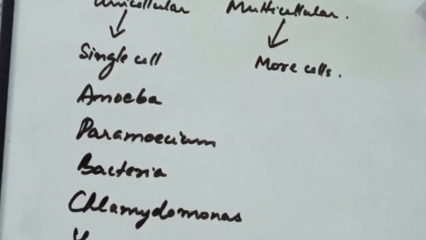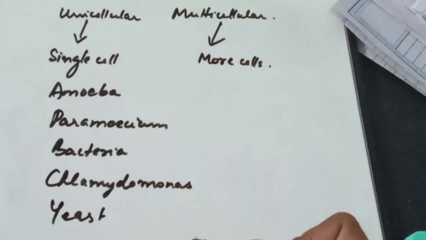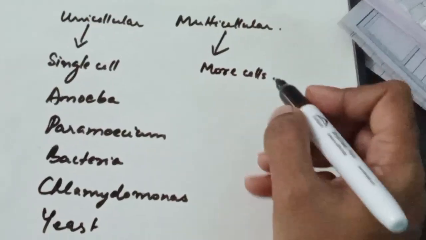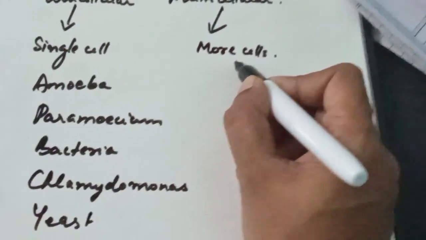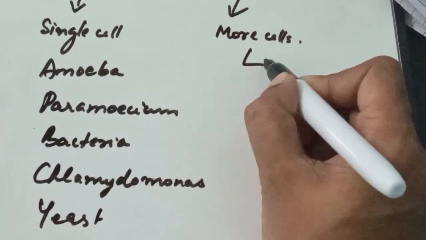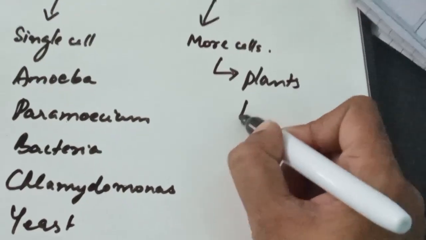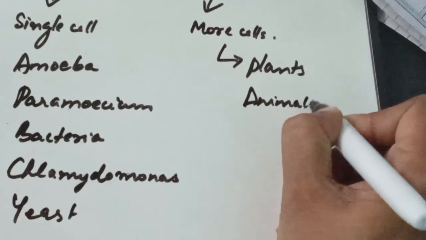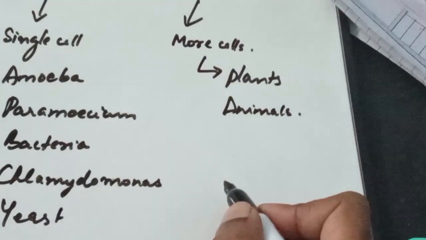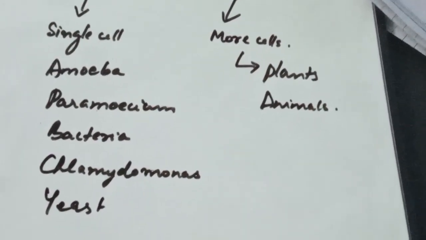These are examples of unicellular organisms, whereas multicellular organisms contain more than one cell, and they include all the plants and animals that we see around us.